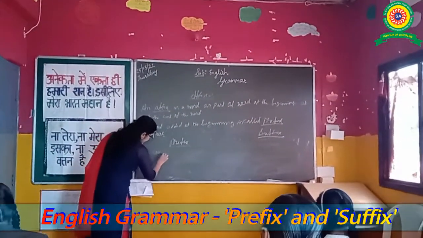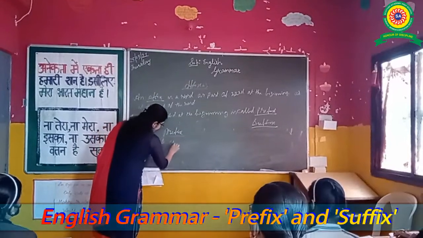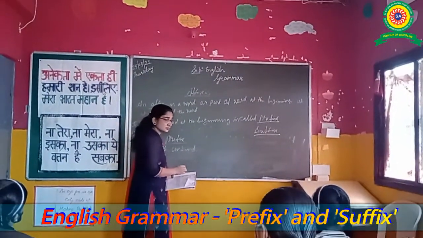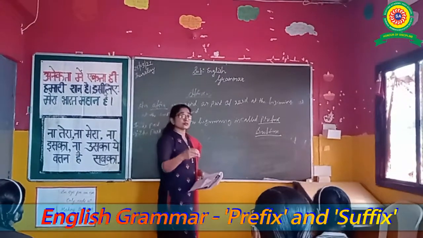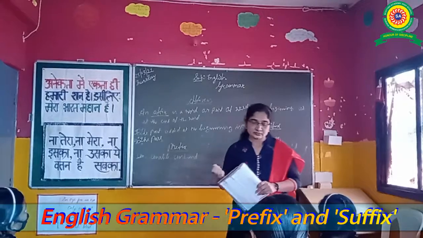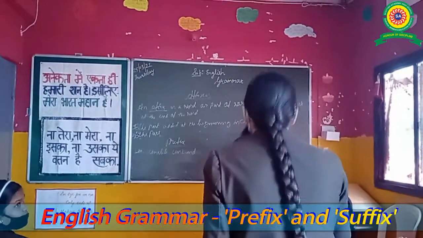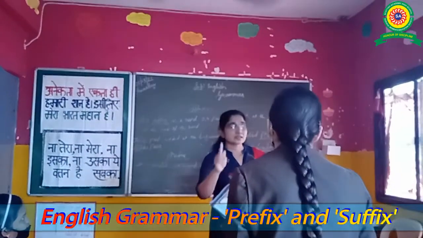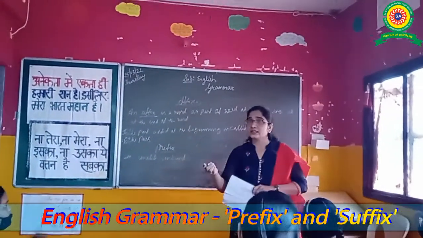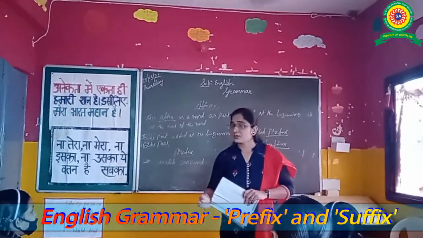Unnecessary. Uncomfortable. Untouchable. Okay, next. Uncountable. Anybody? Say. Unemployed.